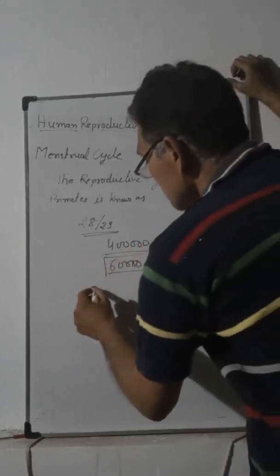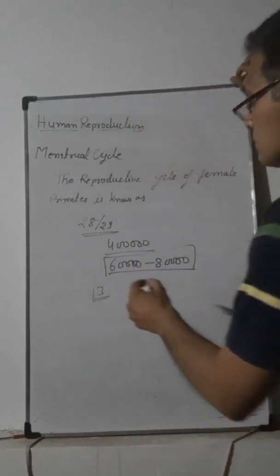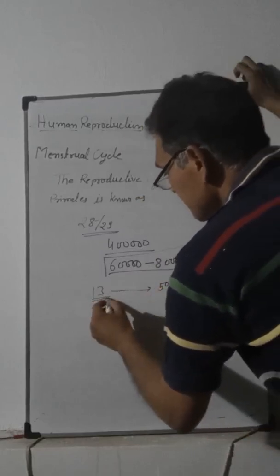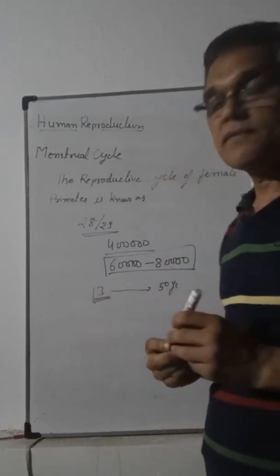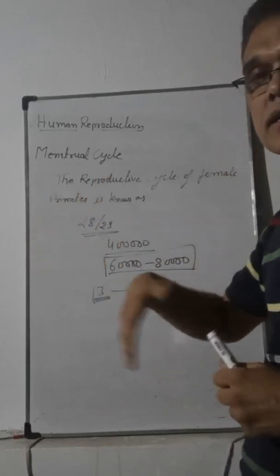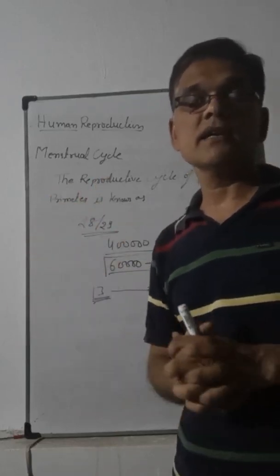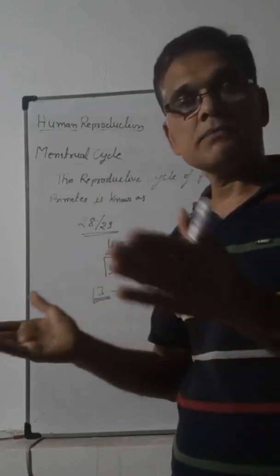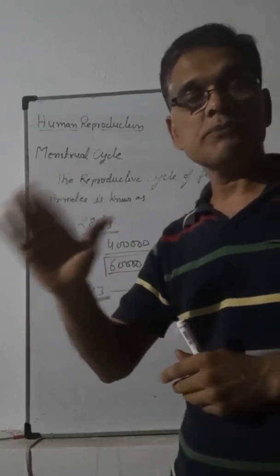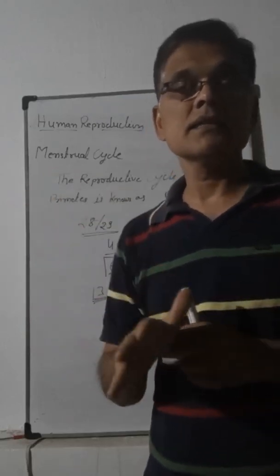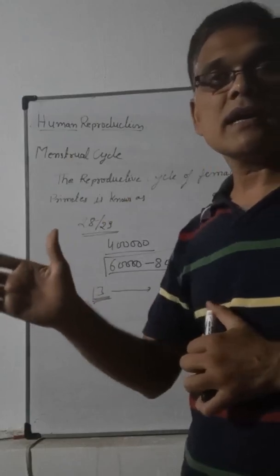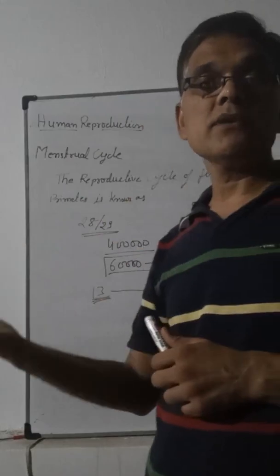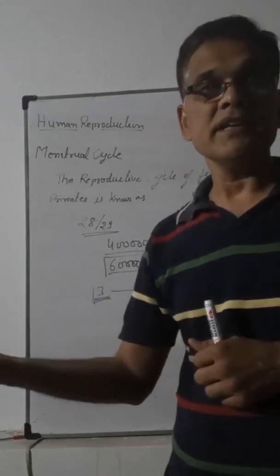Normally, a female produces eggs from 13 years to 50 years. Around 13 years, the female's first menstrual cycle occurs. The first menstrual cycle, which occurs during puberty, is known as menarche, and the last menstrual cycle is known as menopause, which occurs between 45 and 50 years.